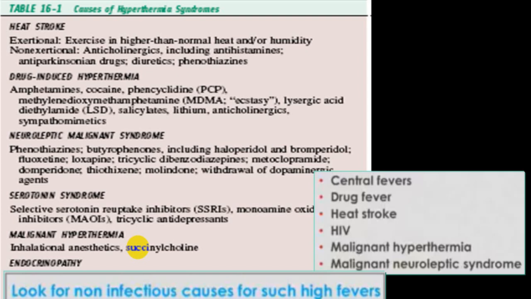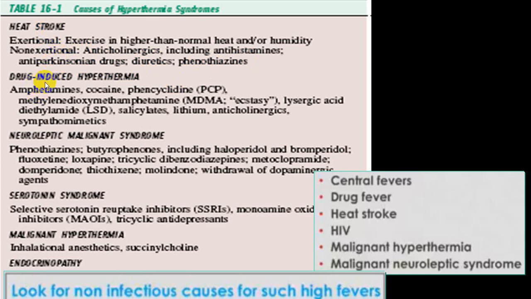While as far as hypothermia is concerned, one of the classical example will be heat stroke, which we divide into exertional and non-exertional. Exertional is always after exercise. Non-exertional can be because of drugs like anticholinergic drugs, antihistaminic drugs, anti-Parkinson drugs, diuretics, phenothiazine, etc. This will be non-exertional group, and it is because of exposure to extreme heat. This will be very, very common.